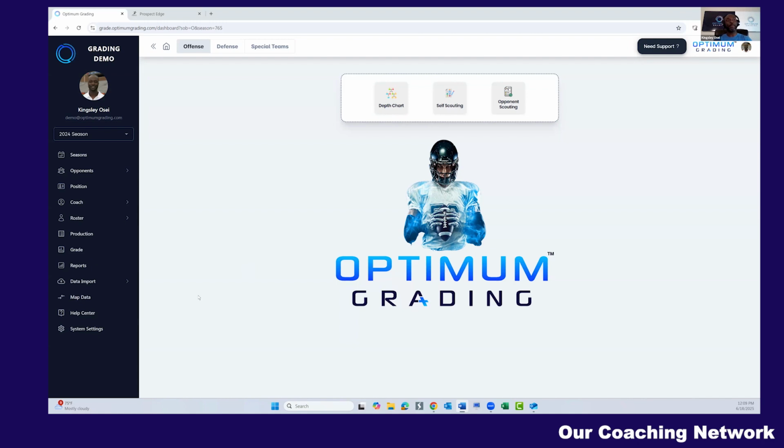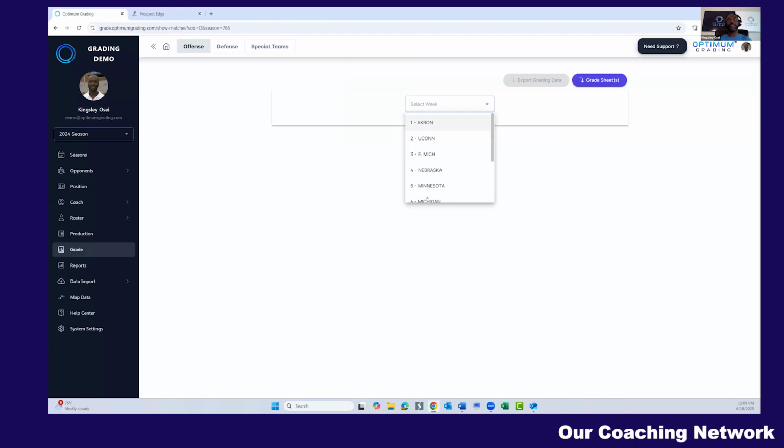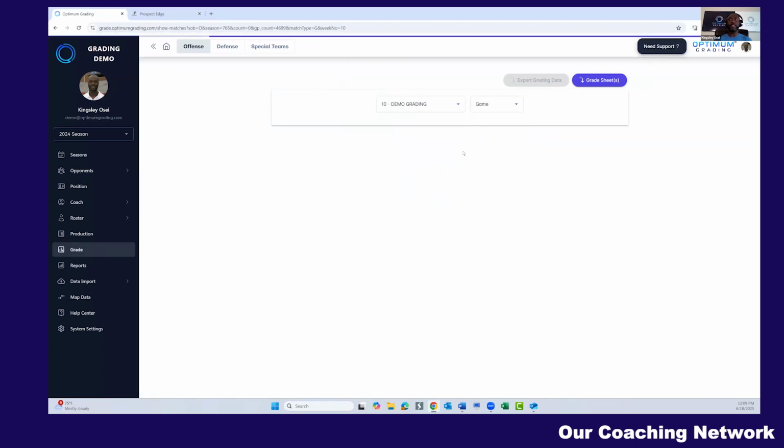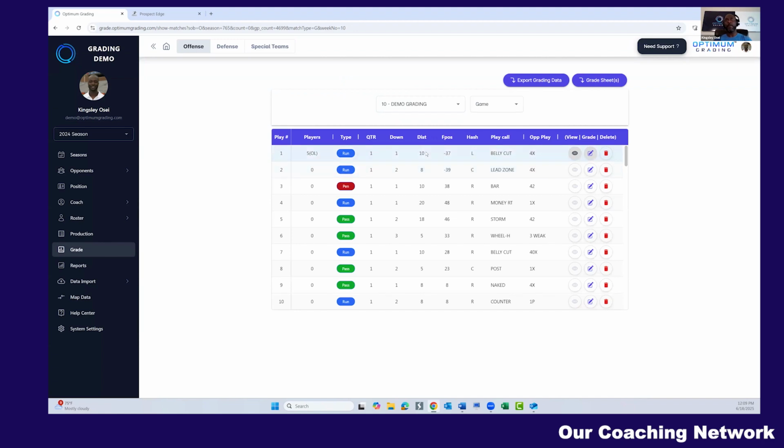Now I'm going to dive into it real quick. I won't go through any of the setup process, but essentially, at the top of the screen, you'll see that coaches can grade offense, defense, as well as special teams. When they come in here to grade their game, they can grade games or practices. If they select the game here, it's going to pull up all of this data.